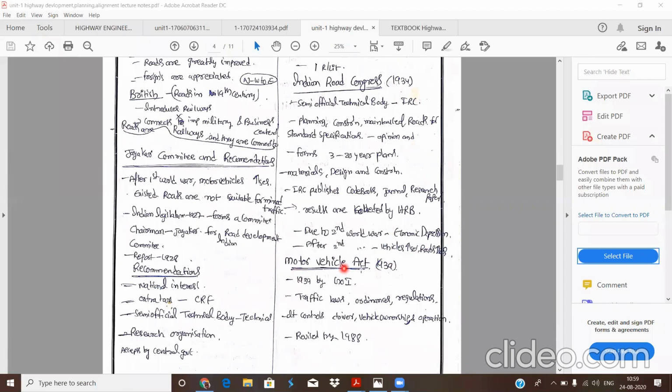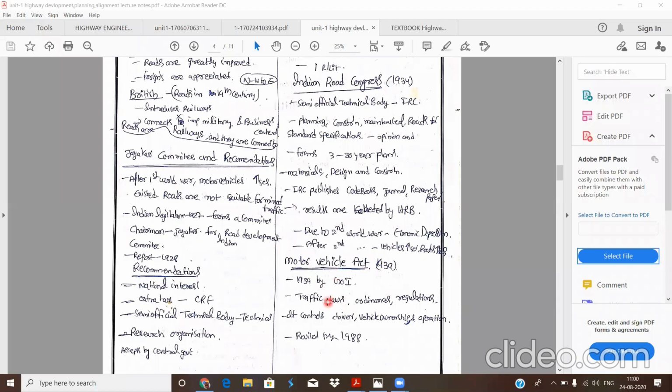The Motor Vehicle Act was formed in 1939. In 1939 the Government of India initiated this Motor Vehicle Act. In the Motor Vehicle Act we have traffic laws, ordinances and regulations. It gives fines and any rules and regulations. It controls driver operations, vehicle ownership and operations. That means the Motor Vehicle Act covers licenses, ownership and driver characteristics. All these items are included in the Motor Vehicle Act.